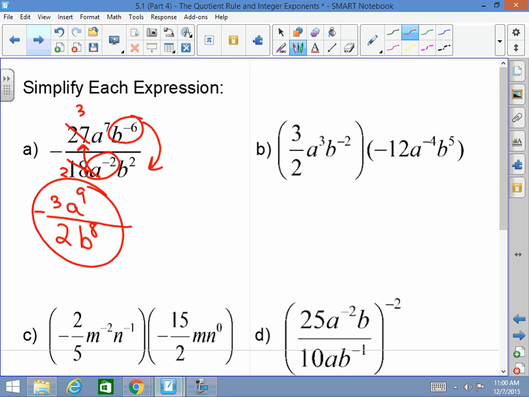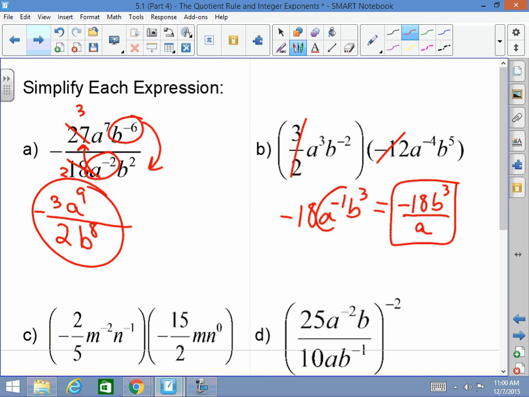You can stay here, guys, if you want. Here, numbers first. 3 times negative 12 is negative 36 divided by 2. That's negative 18. The numbers are done. A to the 3rd times a to the negative 4th is a to the negative 1. B squared times b to the 5th is b cubed. I need all exponents positive, so this is negative 18 b cubed over a to the 1st power because I brought this negative 1 down.